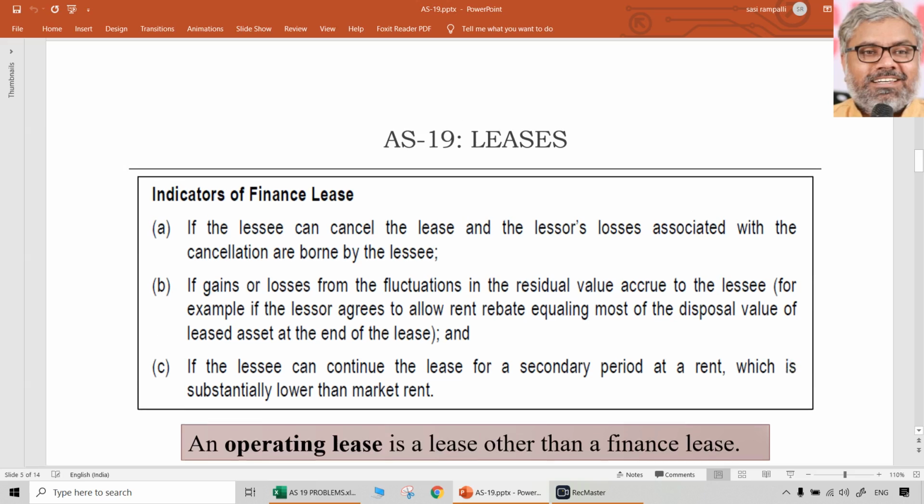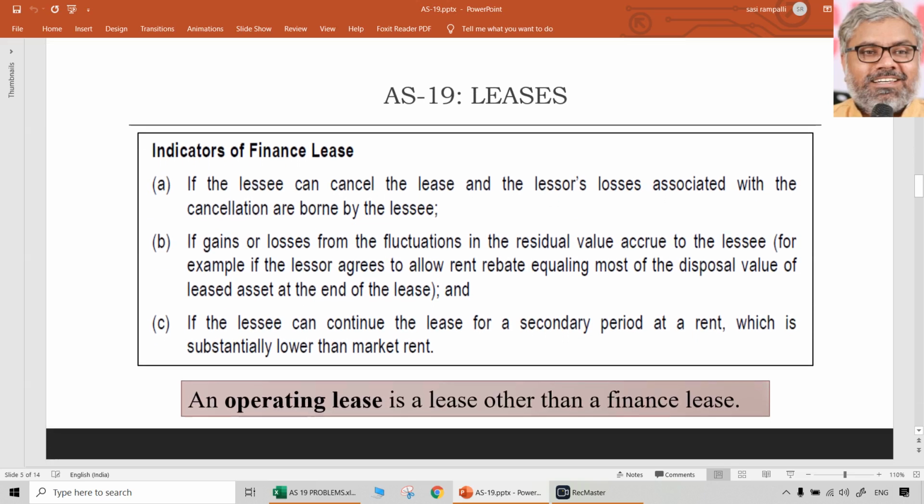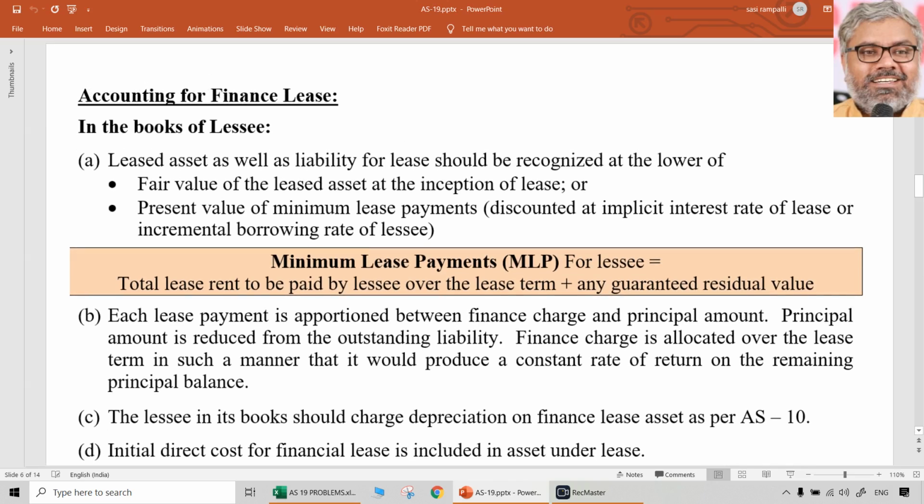That kind of case-based questions can be given in the exams. And most importantly, the accounting treatment or computation of the amount at which the asset and liability has to be recorded in the books of accounts of lessee in case of a finance lease has to be remembered well. The lessee has to recognize asset also and liability also at a value which is the lower of fair value of the asset at the inception of the lease or present value of the minimum lease payments, which is discounted at implicit interest rate of lease or incremental borrowing rate of lessee, as the case may be.